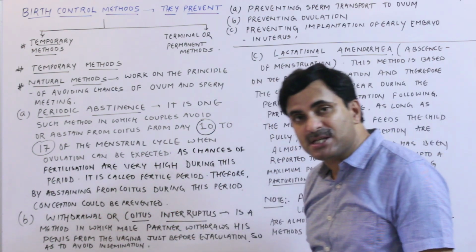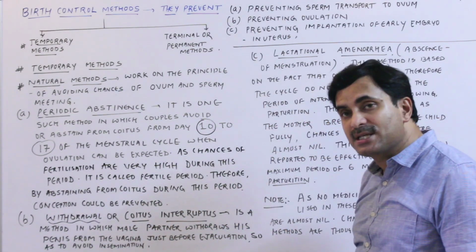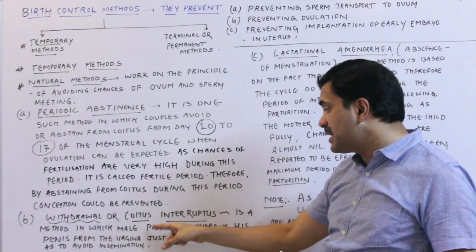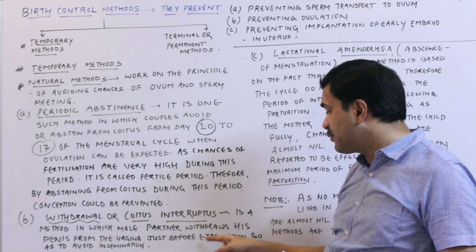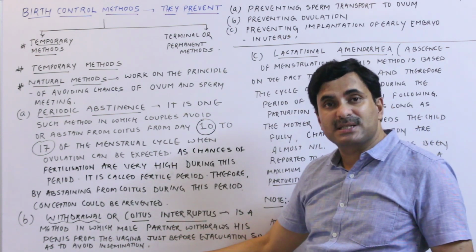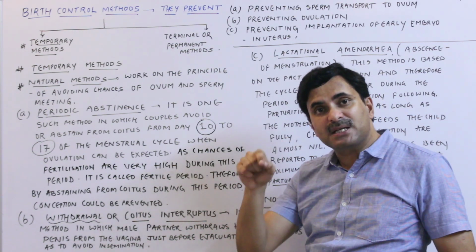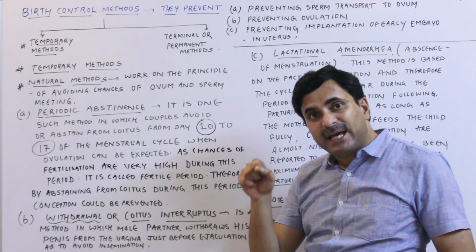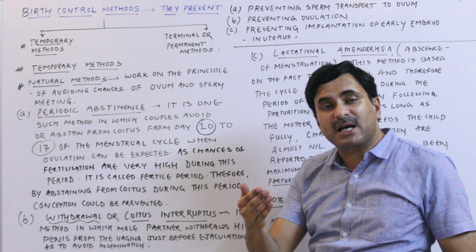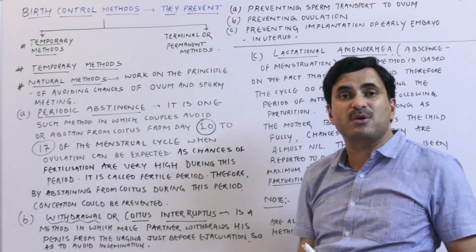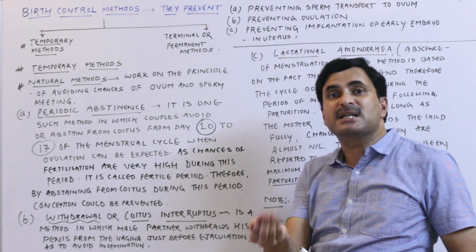Number 2, its simplest method, withdrawal or coitus interruptus. What is this method? It is a method in which the male partner withdraws his penis from the vagina just before the ejaculation so as to avoid insemination. It's a simple method. First of all, the male inserts the penis into the female vagina, but as soon as the male feels that the semen will be ejaculated into the female vagina, just before that the male will withdraw his penis.